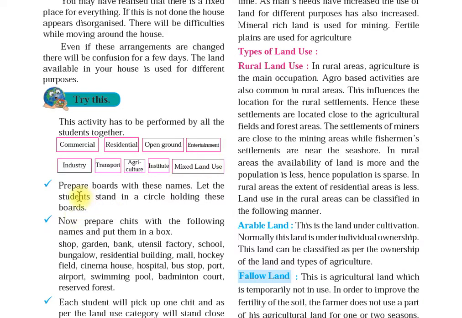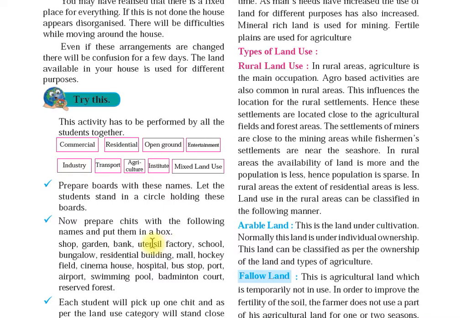Now look here. Prepare boards with all these names, like commercial, residential, open ground, entertainment, etc. You prepare the boards. Let the students stand in a circle holding these boards. Now prepare chits. Make small pieces of paper, chits, with the following names and put them in a box. Shop, garden, bank, utensil.